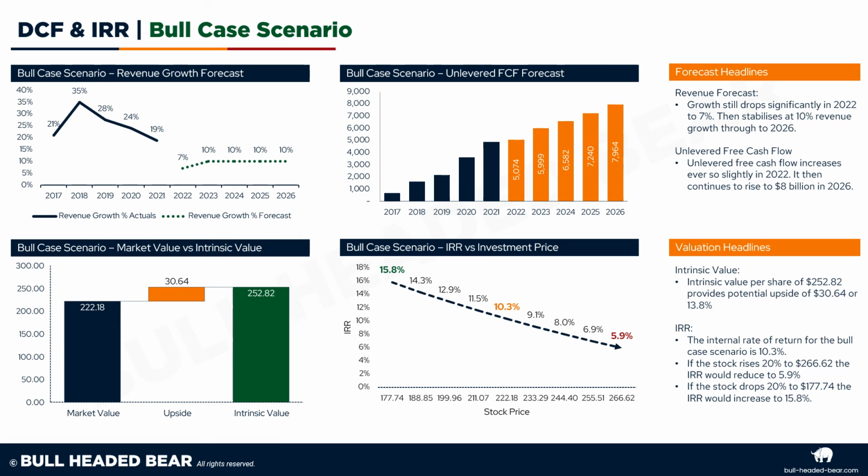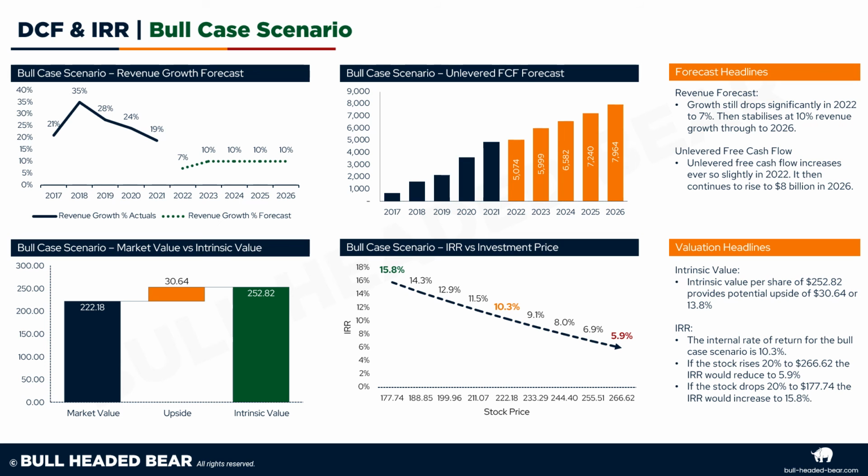For the bull case scenario, we've got a revenue growth forecast of 7% in 2022. This increases to 10% in 2023 and then stays static. This converts into an unlevered free cash flow for 2022 of just over 5 billion, which then increases to just under 8 billion in 2026. This gives us an intrinsic value of $252.82, which is actually an upside of 13.8%.